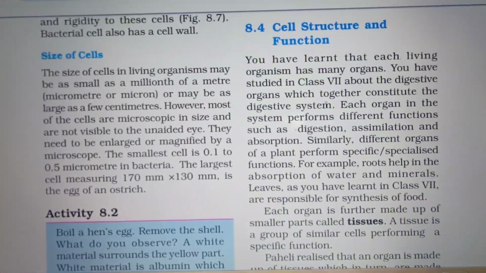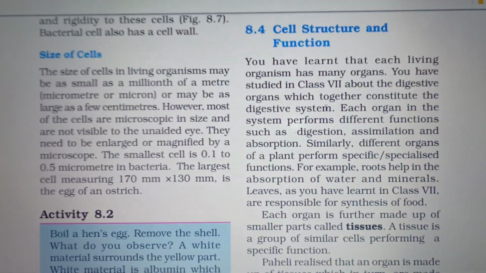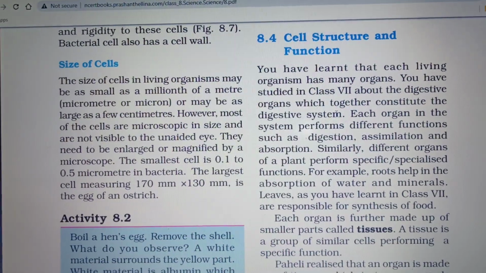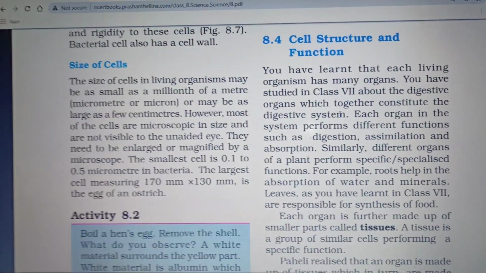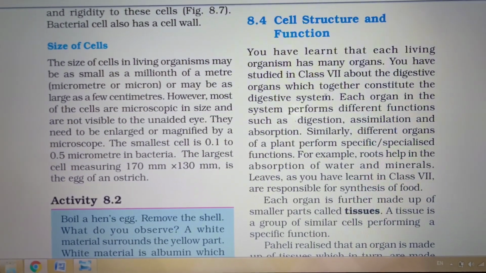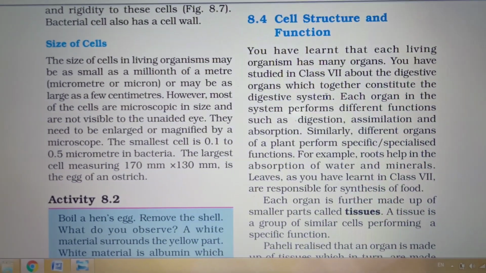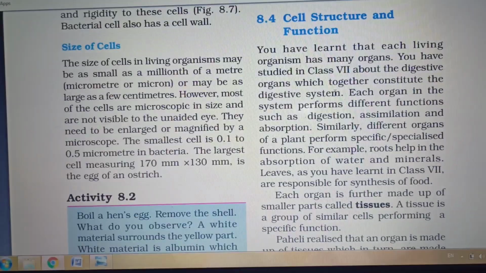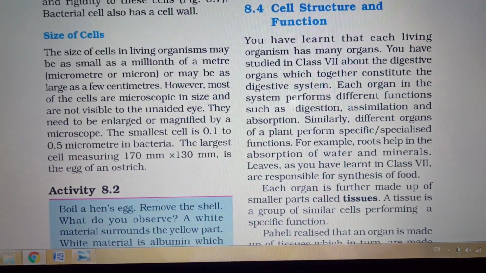Hello children, last class we saw about the shape and the size of the cells and the importance of cell in living organisms. Today we will see about cell structure and function. Already you know that cell is the structural and functional unit of all living organisms.